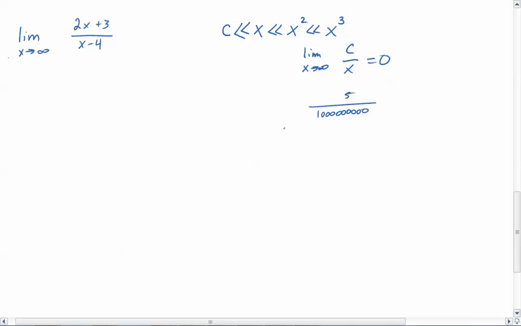I'm going to show you two ways that we can find the limit as x approaches infinity. Now, my preferred way is to look at the variables and find out which one has the highest exponent, and then just divide all of them by whatever has the highest exponent. If this were an x squared, I would divide everything by x squared. Since the biggest one is an x, then all I'm going to do is say, okay, let's divide everything by x. So 2x divided by x is 2. 3 divided by x is 3 over x, x over x is 1, minus 4 divided